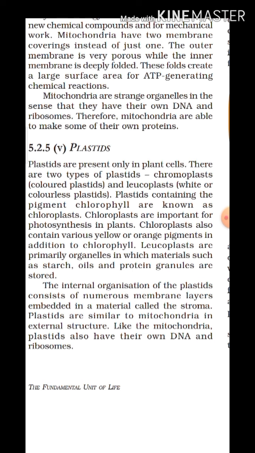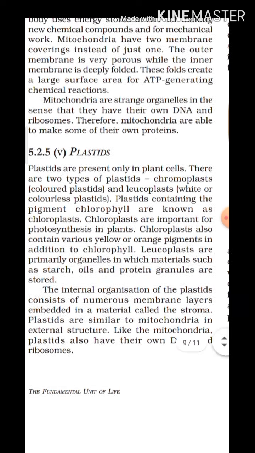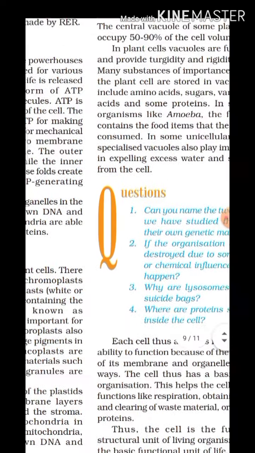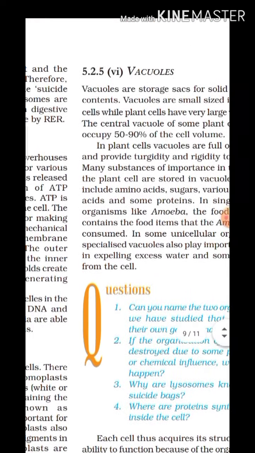Like mitochondria, plastids also have their own DNA as well as ribosomes, so they can also prepare some amount of proteins by themselves. They contain DNA as well as some amount of ribosomes.